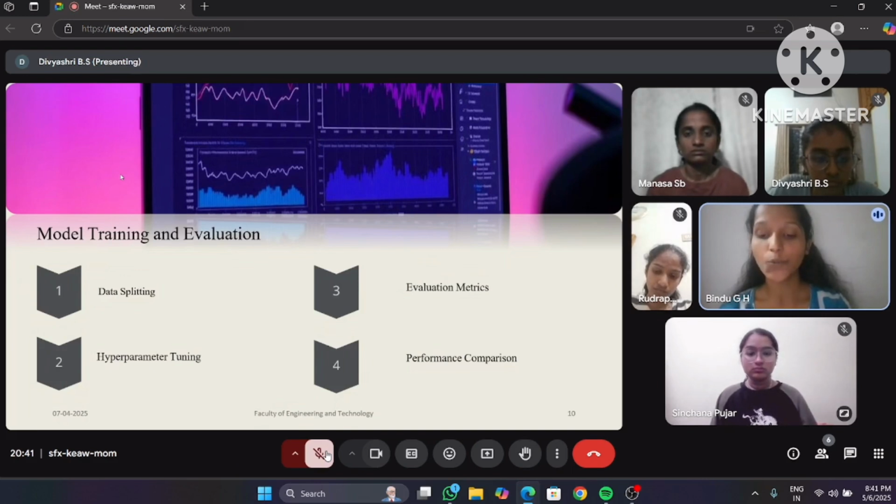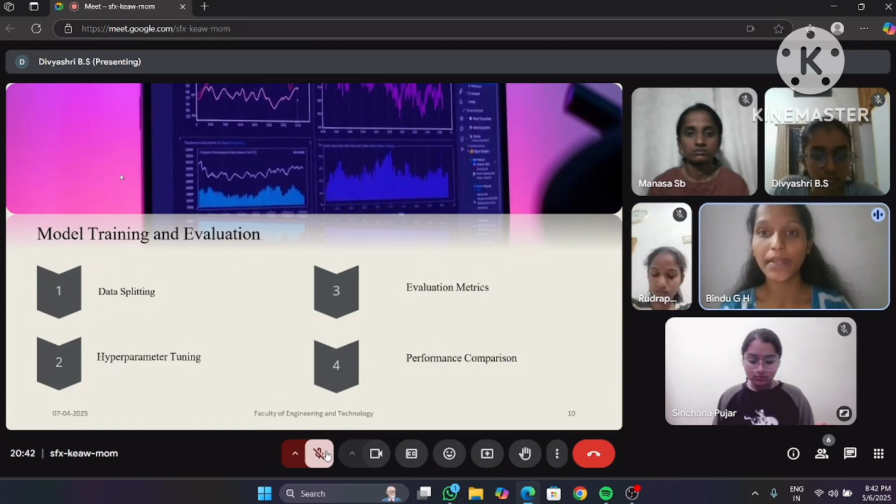Data splitting. To prevent overfitting and test the model's generalization, we split the data set into training set, testing set, and optional. The training set is for model learning, and 80% of the data we use. For testing, we use it for evaluating prediction, for example the last 20% of data. Optionally, we use a validation set to tune hyperparameters separately from testing.